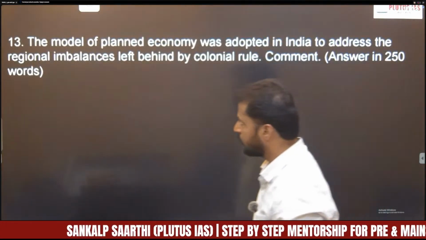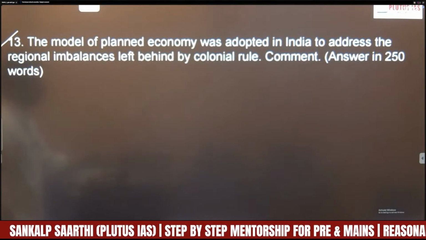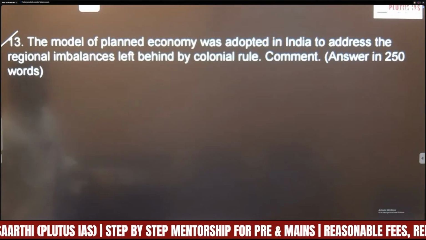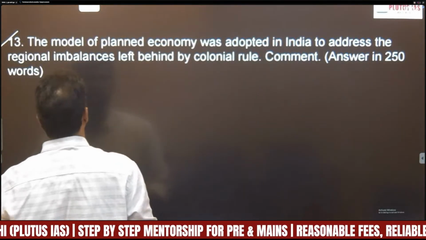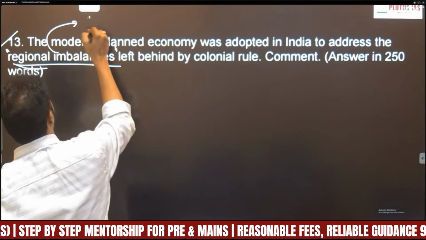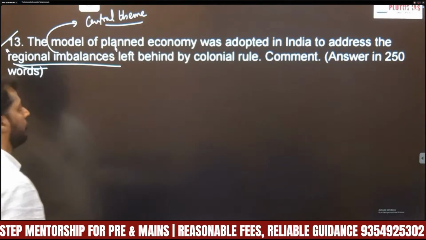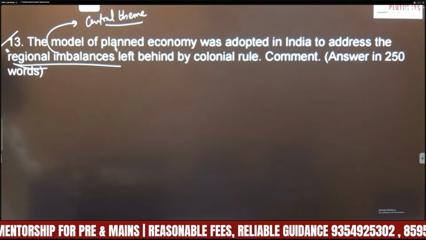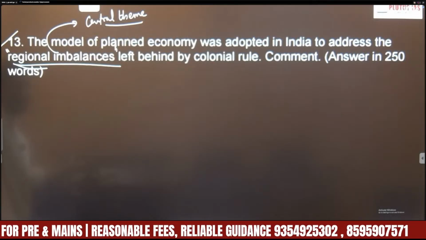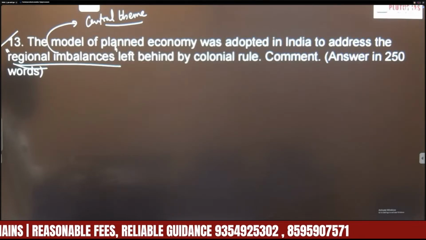Next, coming to the last question. The model of planned economy was adopted in India to address the regional imbalances left behind by colonial rule. So the central theme here is regional imbalances. What was the demand? The model of planned economy was adopted by Government of India to address these regional imbalances, which were actually left behind by colonial rule. Okay, so let us see.